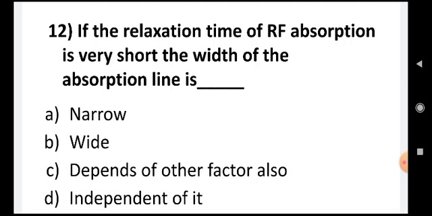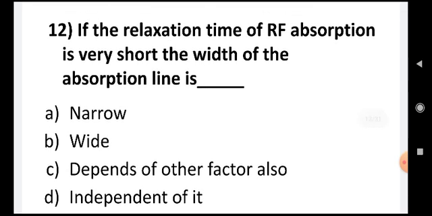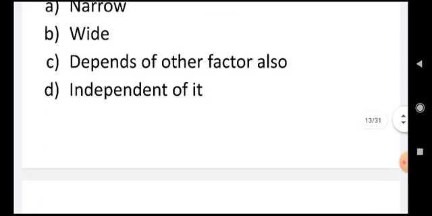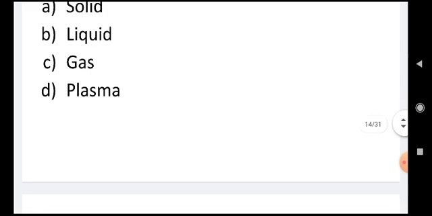If the relaxation time of RF frequency is very short, the width of the absorption line is narrow, wide, depends on other factors also, independent of it. And the correct answer is wide. If the relaxation time is very short, then the absorption line will be wide. Transverse relaxation happens in solids, liquids, gases or plasma. Transverse relaxation will happen in solids.